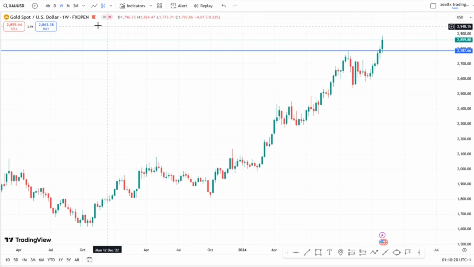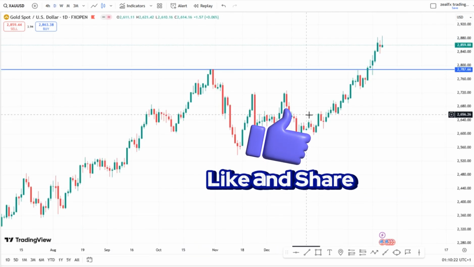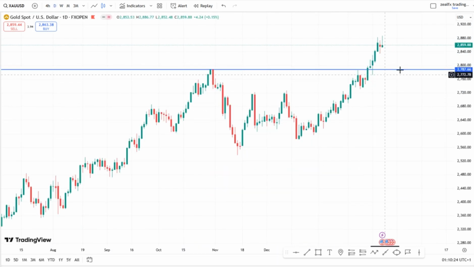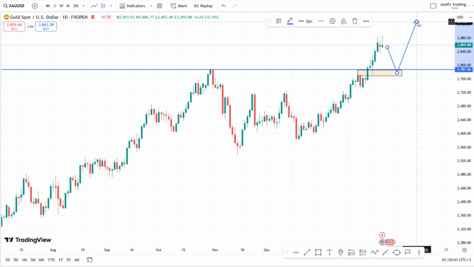So let's look at the daily chart of the gold USD. Gold USD on my daily chart still has an uptrend structure. So for us to buy gold USD now, we're looking for a buying opportunity on this weekly resistance level. So we expect price to come to this area and give you a price action candlestick setup, then look for a buying opportunity to the top side.